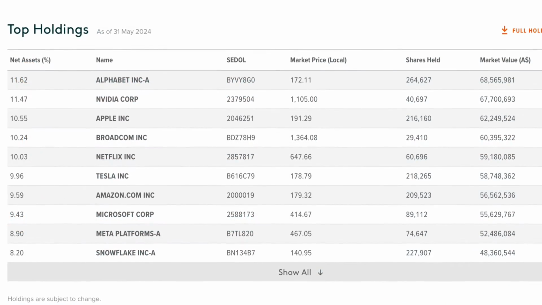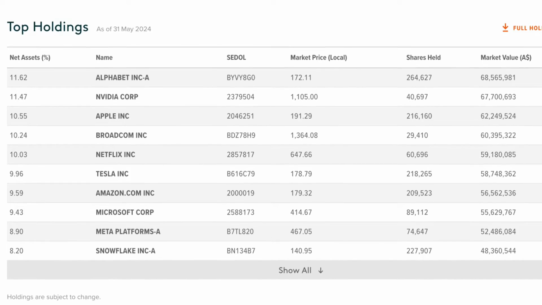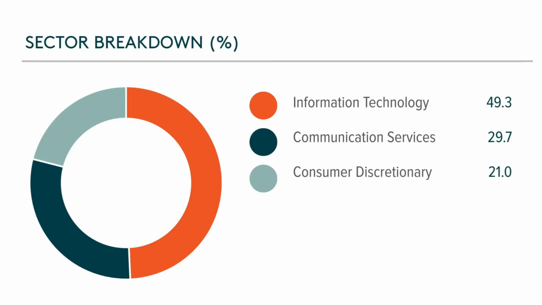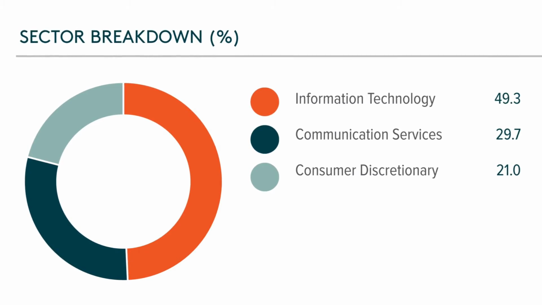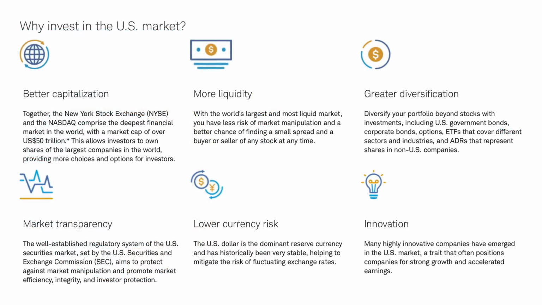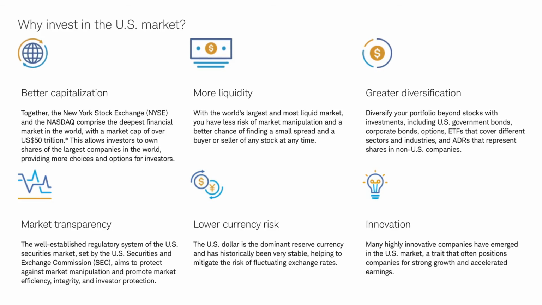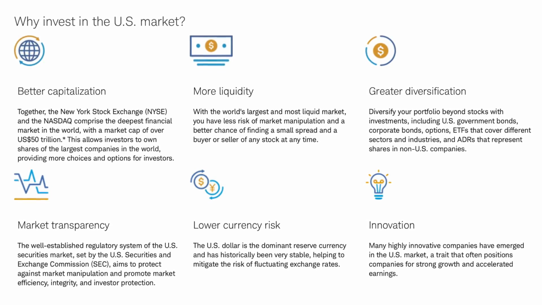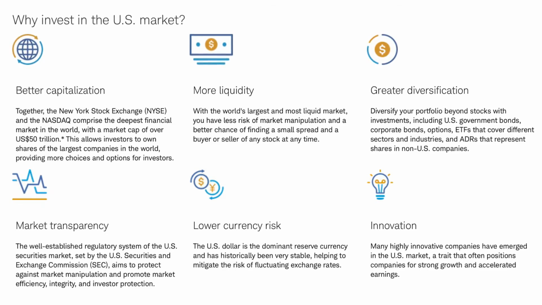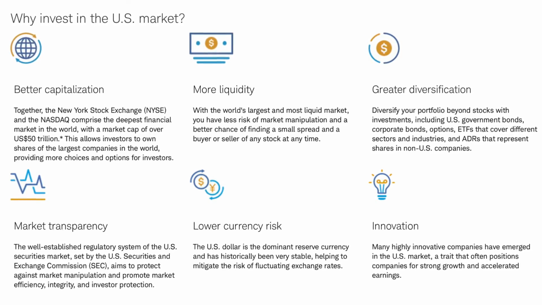Since FANG tracks a technology index, the largest portion of the fund is in IT at 49%, followed by communication services at 30%, and consumer discretionary at 21%. The benefit of investing in international shares is their broad diversification across multiple industries and foreign currencies. The primary focus and returns from international shares come from capital gains whilst providing some dividend income.